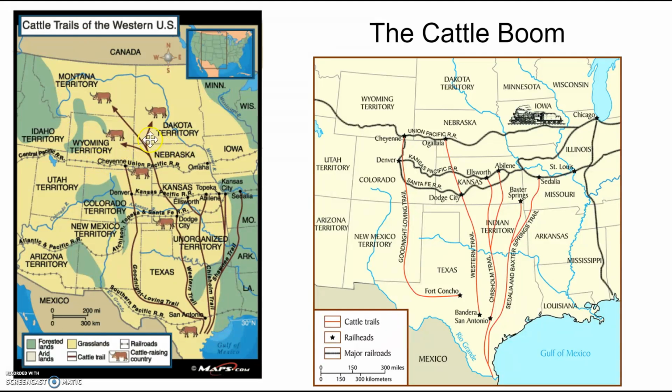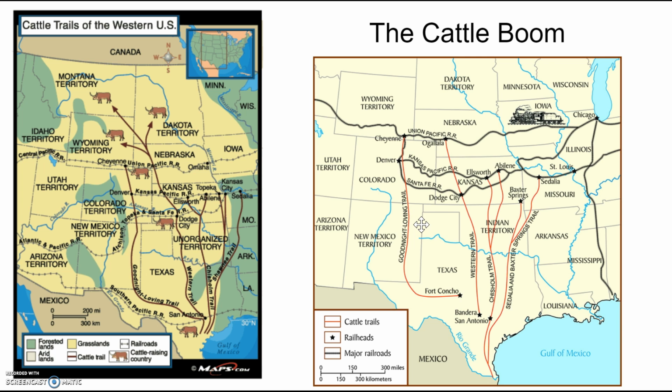So we have two maps here. For the most part, they're the same. So this is, again, the Great Plains. And notice now we have cows instead of bison. Grassland once grazed by bison were now grazed by cattle. At the conclusion of the Civil War, Texas, right around here, had a surplus of cattle because during the Civil War, nobody really ate cattle.